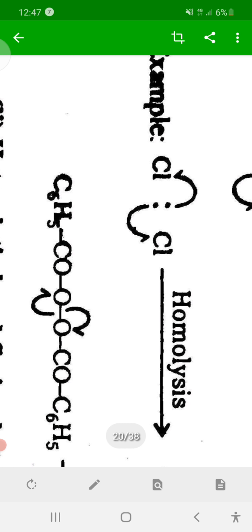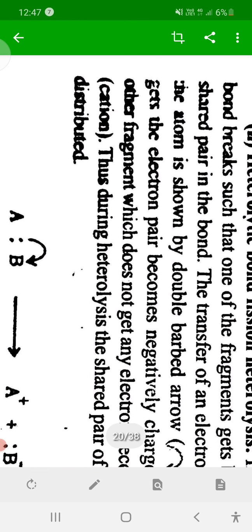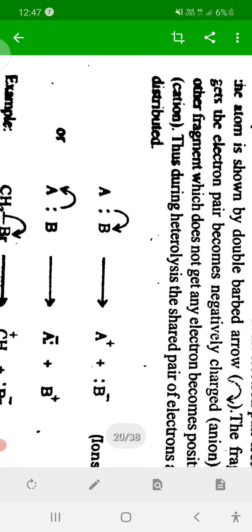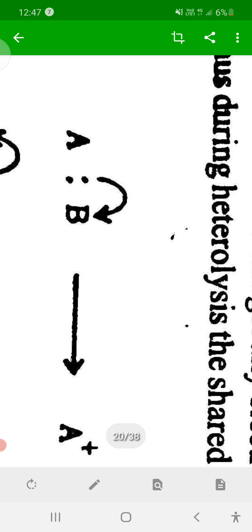Both atoms have the same electronegativity, so their electron pulling power is the same, and both acquire a single electron. But heterolytic fission takes place when the bond is between two different atoms. For example, consider a bond between A and B, where B is more electronegative than A,